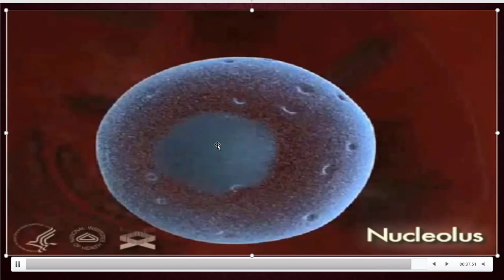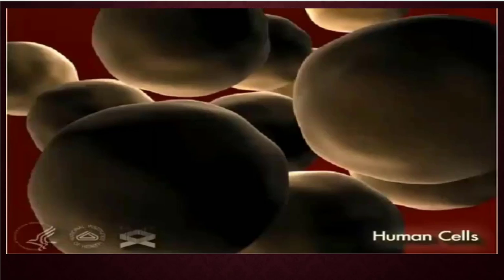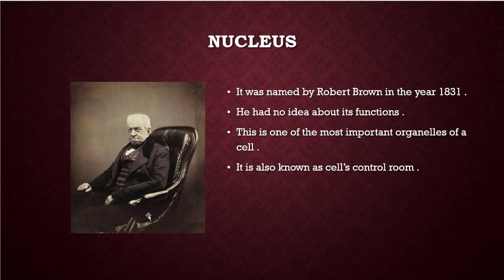Inside this nucleolus, we will find the genetic material. Then who first discovered this nucleus? Who told us about this nucleus first? He is the person. Who is he? Who named the nucleus? Robert Brown. It was named by Robert Brown in the year 1831.